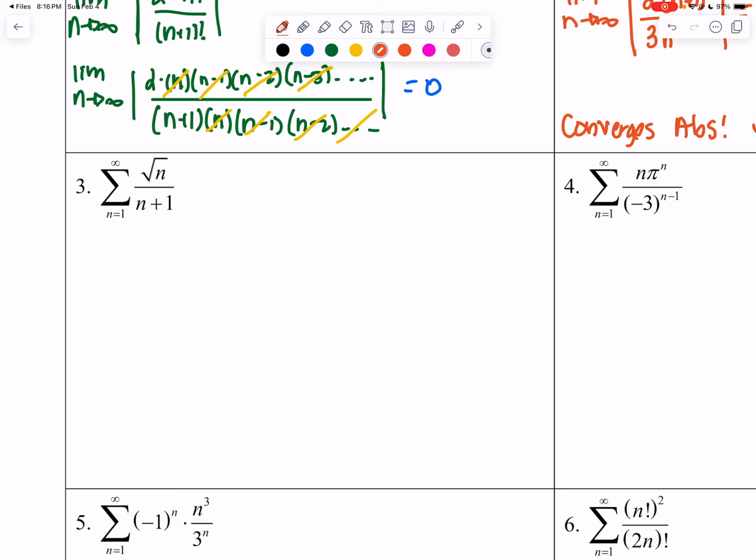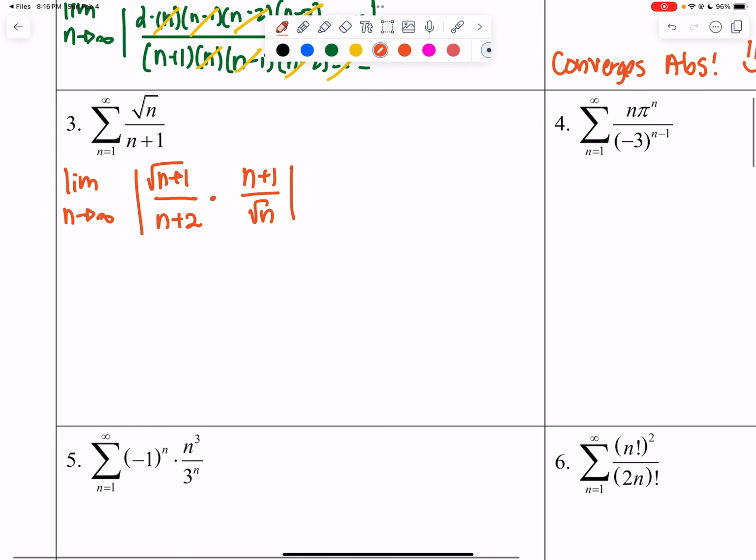For number 3, I'm going to go ahead and take the limit as n approaches infinity of the square root of n plus 1, n plus 2, and then multiply by the reciprocal of my original. Notice how here, if I multiply this out, I'm going to have n to the 1/2, and I'm going to have n. So that means that I have an exponent of 3/2 with a coefficient of 1. Likewise, right here, I have the square root of n and n. I'm going to have an exponent of 3/2 with a coefficient of 1, which means that my limit is 1.